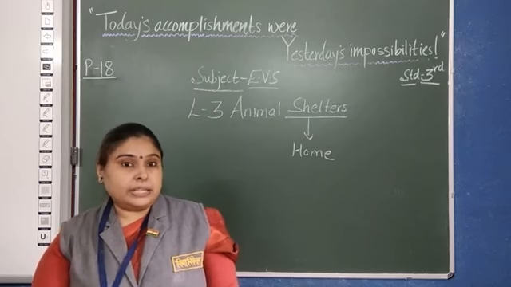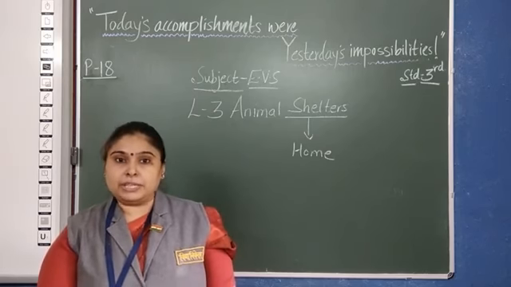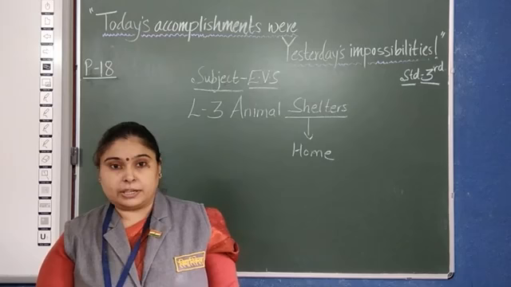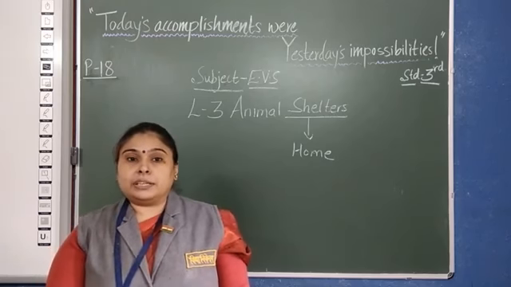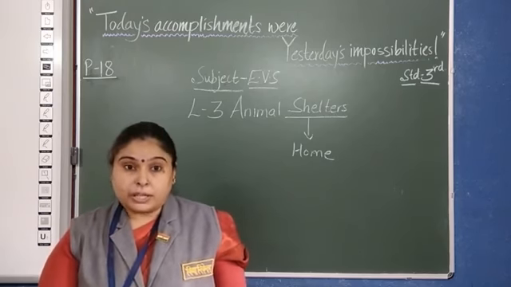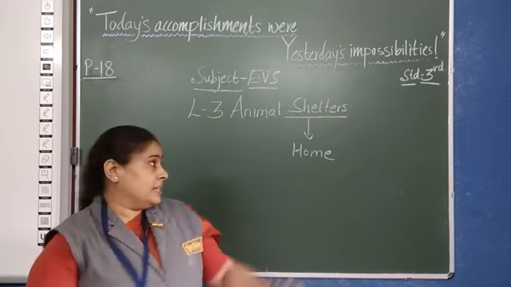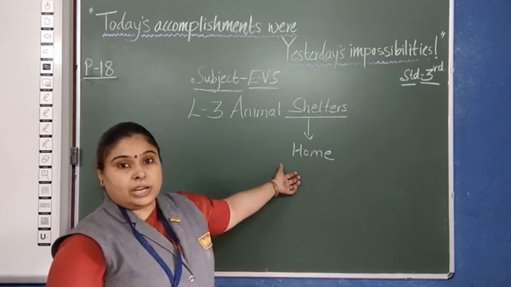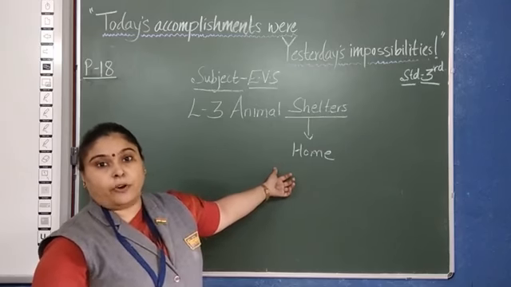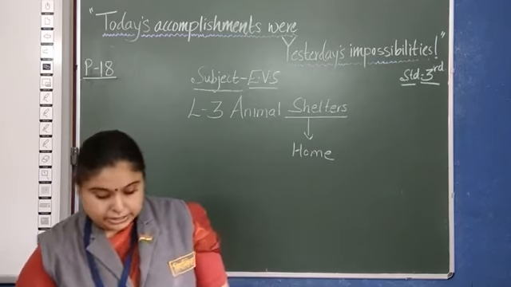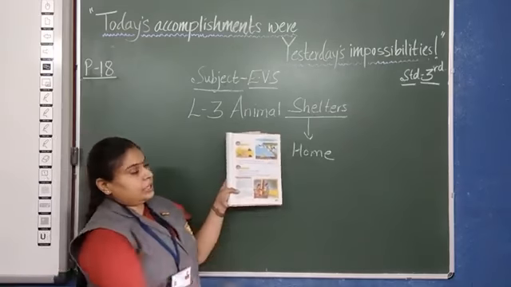Okay, so here in this lesson we are talking about animal shelter, different types of animal shelter, as well as the shelter for the human being. Why do we human beings require the shelter? So shelter is a home. We need shelter to protect ourselves from weather. Now before that, just look at the picture over there in your textbook.